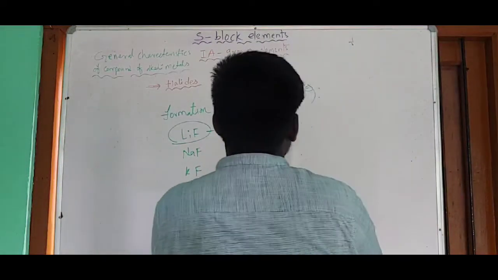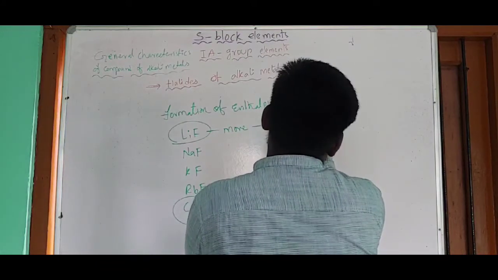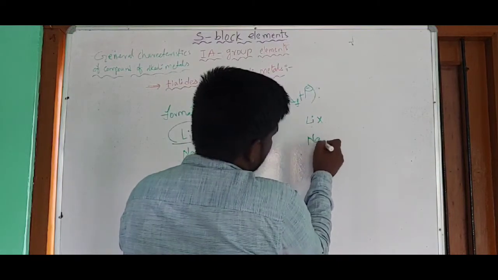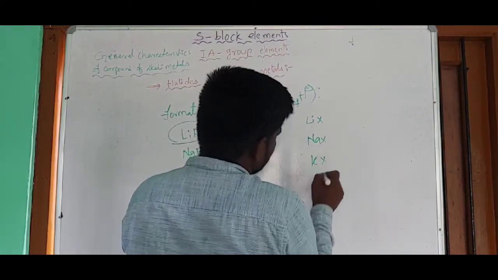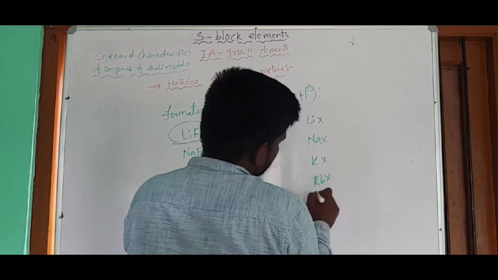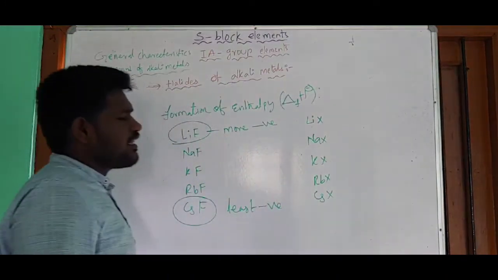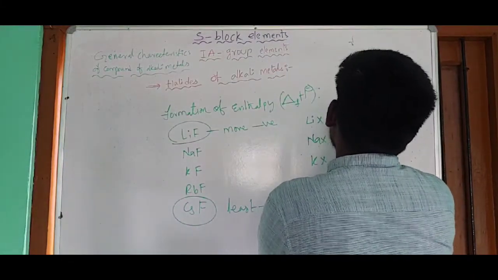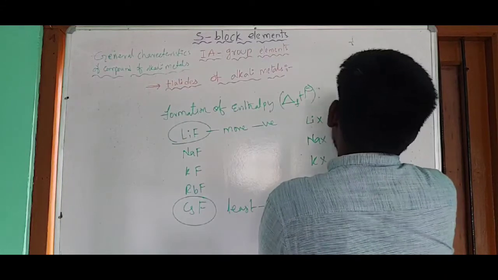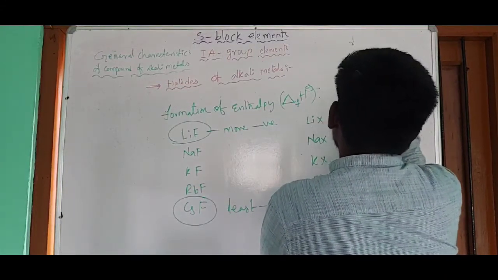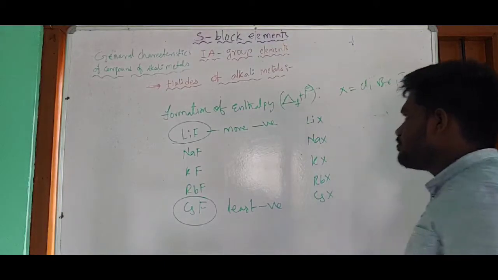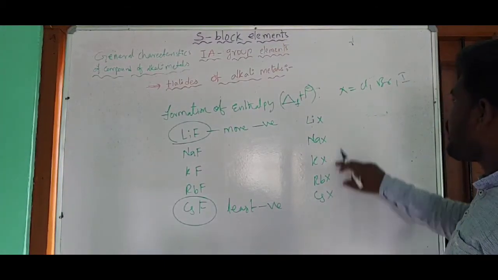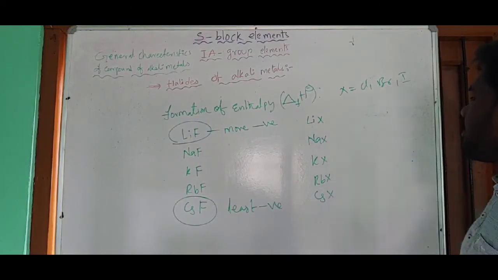Next, let me take another set: LiX, NaX, KX, RbX, and CsX. Here X means halogens other than fluorine, that is chlorine, bromine, and iodine. So you can take chlorine in all these compounds, or bromine, or iodine.